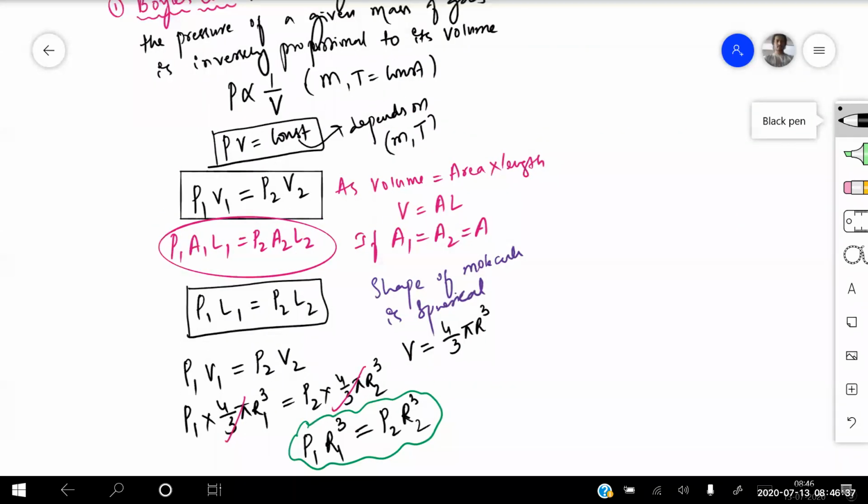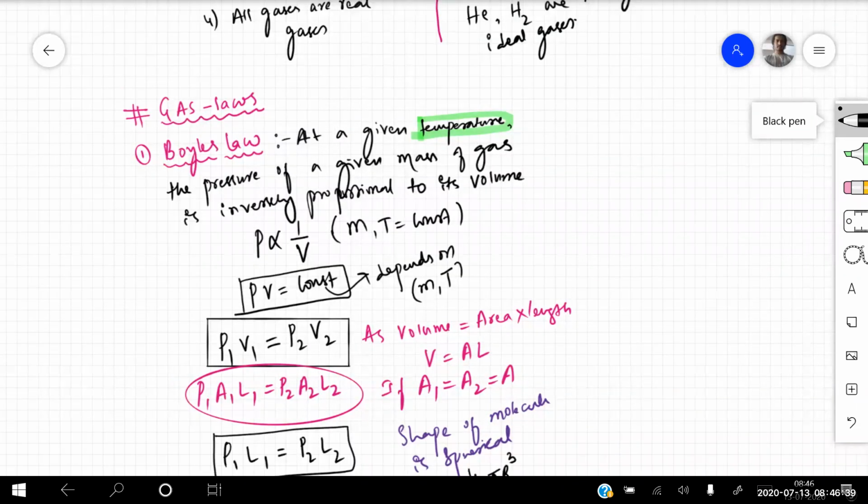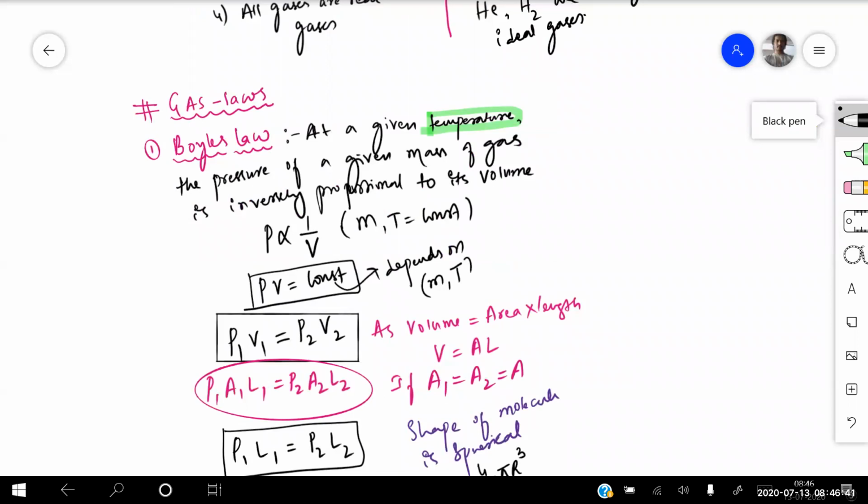Boyle's law. What is Boyle's law? It says that at a given temperature, the pressure of a given mass of a gas is inversely proportional to its volume. So that is the reason we are writing for this condition right now. P is inversely proportional to volume, keeping what constant? Mass and temperature are kept constant. So PV is equal to constant. It depends upon mass and as well as temperature. Now, if I'm writing for two different gases, I can write P1 V1 is equal to P2 V2.